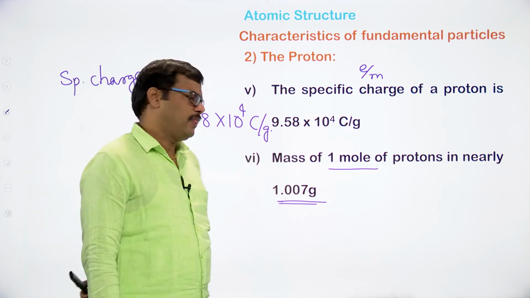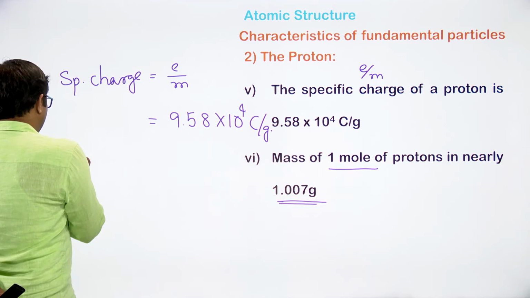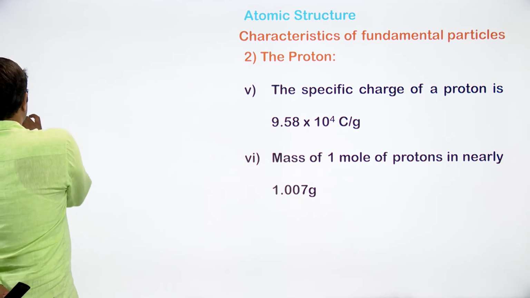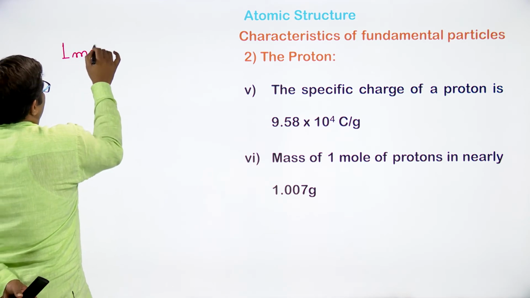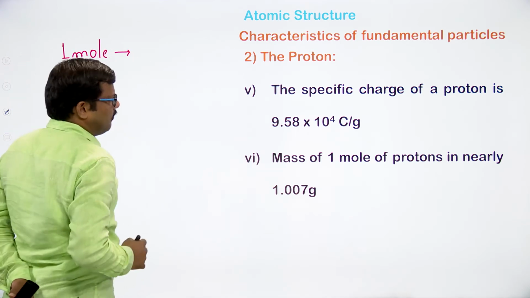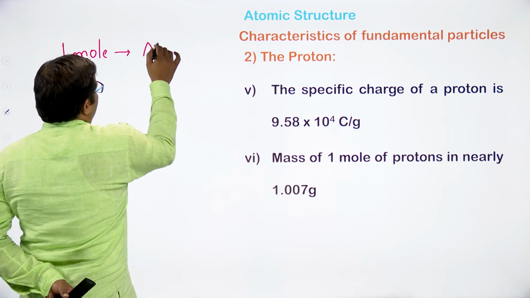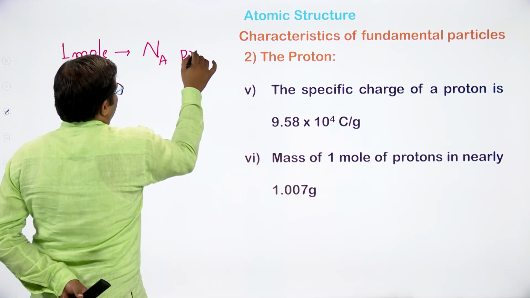And the mass of 1 mole of protons is found to be 1.0078 grams. Whenever we say 1 mole, it means Avogadro number of protons, N A number of protons.